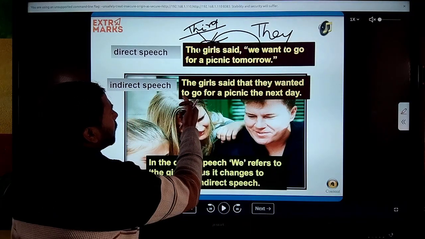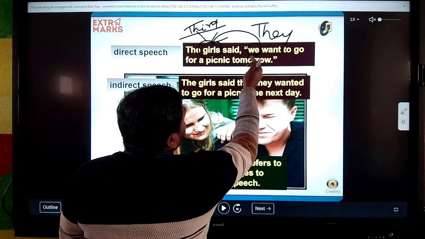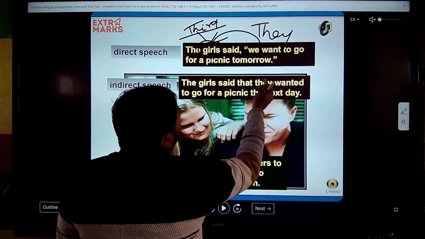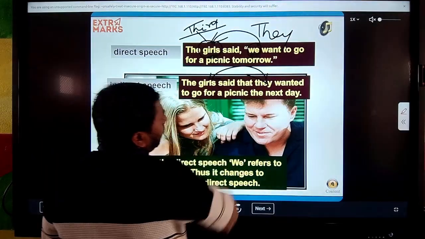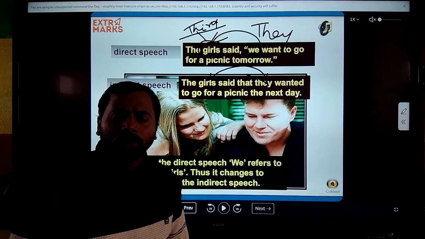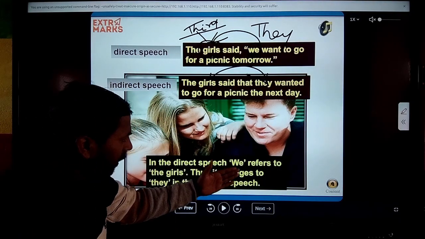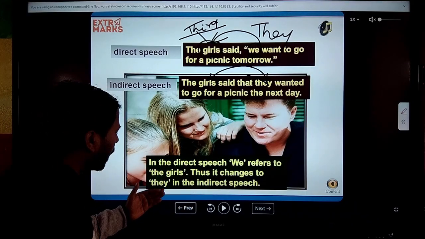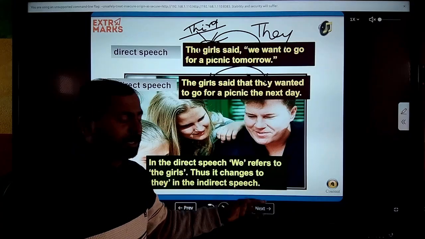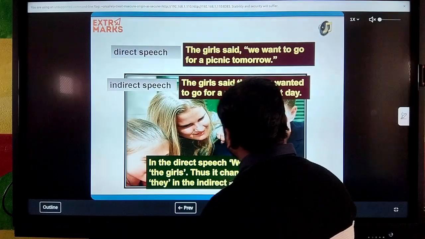So in the indirect speech, according to this subject, "we" changes into "they". In the direct speech we refer to the girls, thus it changed to "they" in the indirect speech. I hope you all understand it.